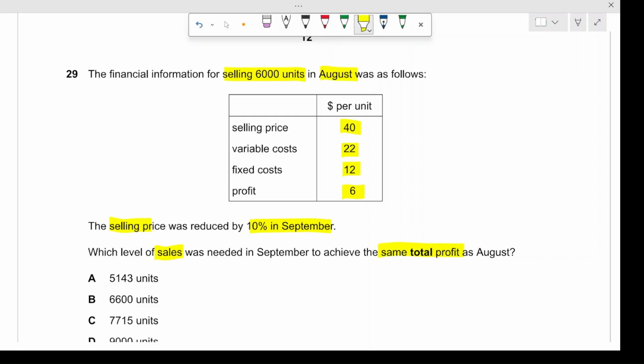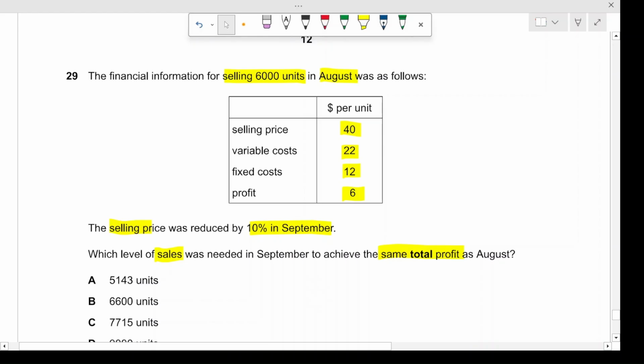All right. For this, we need to figure out what things are fixed and what things can be changed. In this case, fixed costs will remain fixed, and profit will remain fixed in our assumptions. However, the selling price will decrease, and the variable costs will remain the same. So the only things that are going to change are the selling price and the volume of units sold.